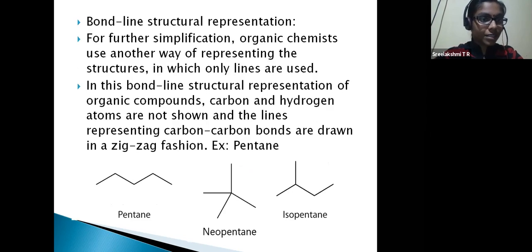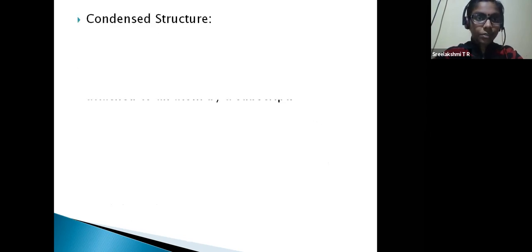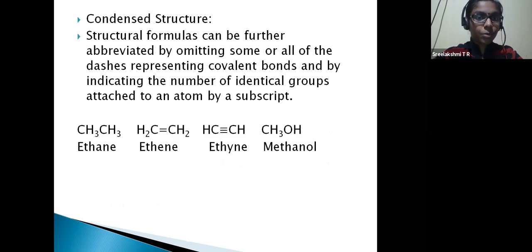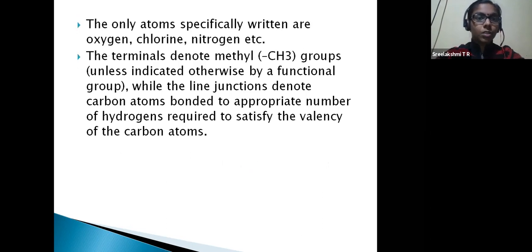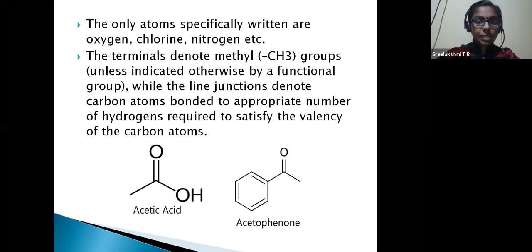Then you have the condensed structure, where the formula alone is written. When there is a double bond and it is necessary to represent it, it should be represented. It is an abbreviated form. Then the terminals, etc.